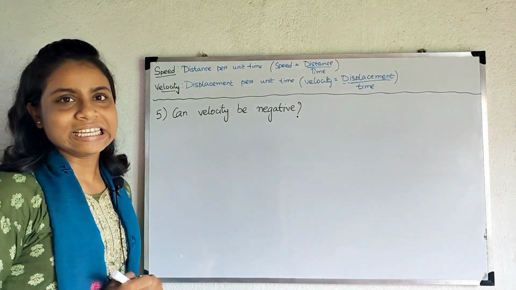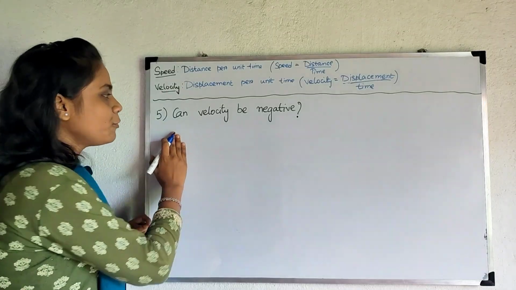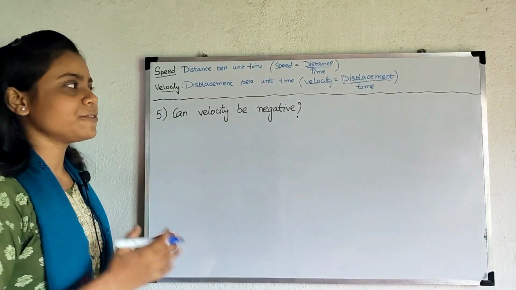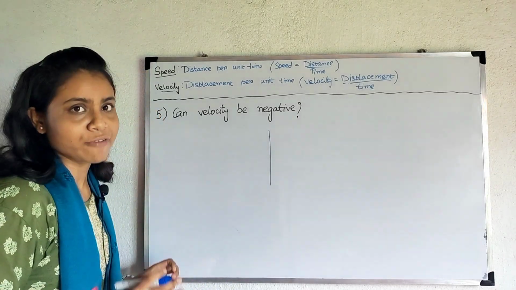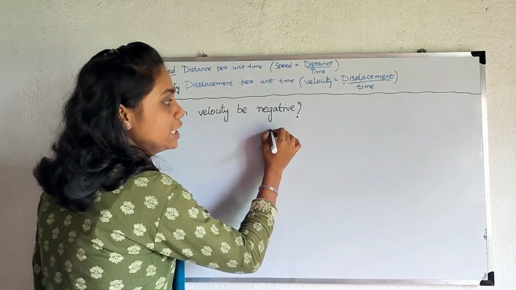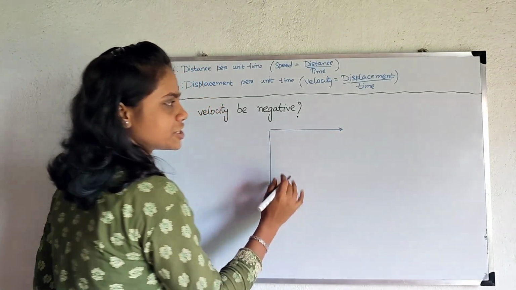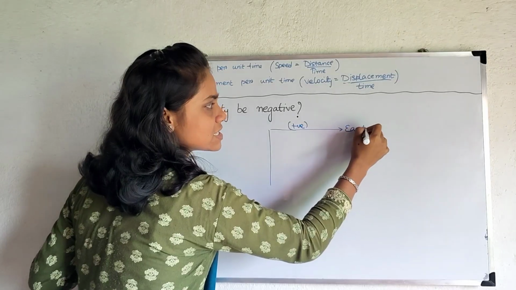The final question is, can velocity be negative? Before revealing the answer, let us take this as the origin from where a person starts moving. If he moves in this direction, then this will be positive, that is positive towards east.